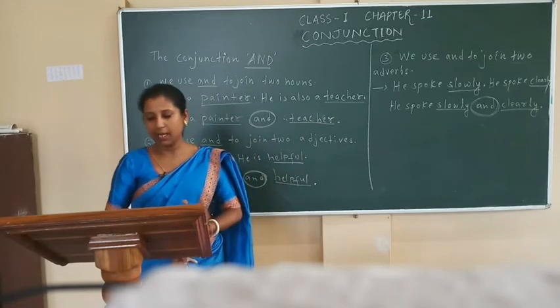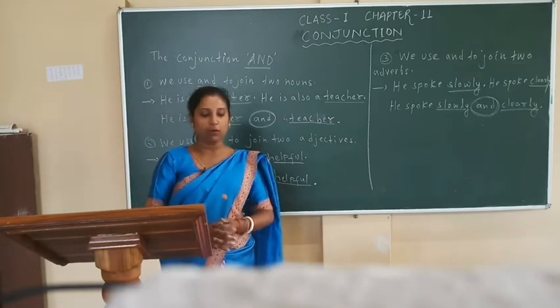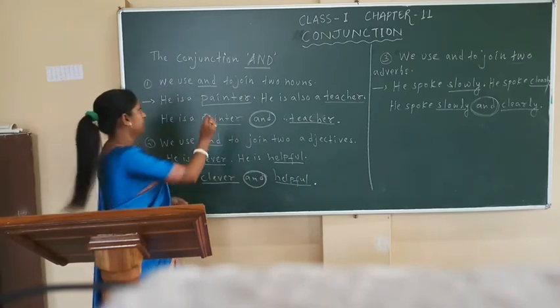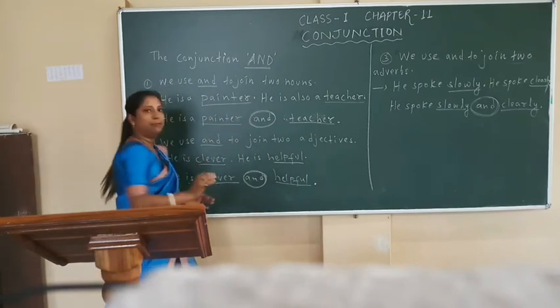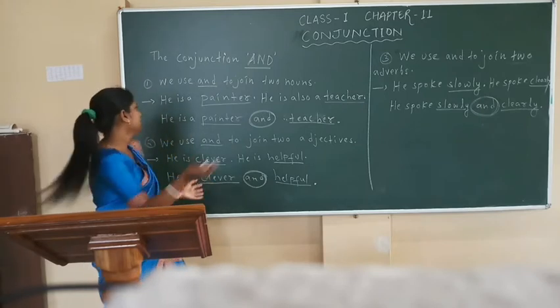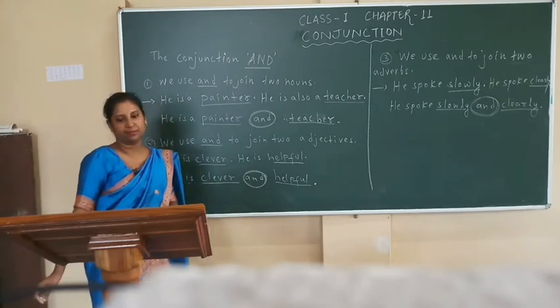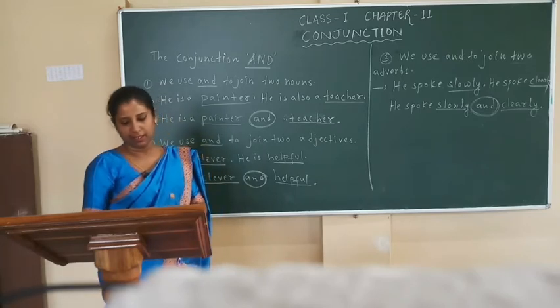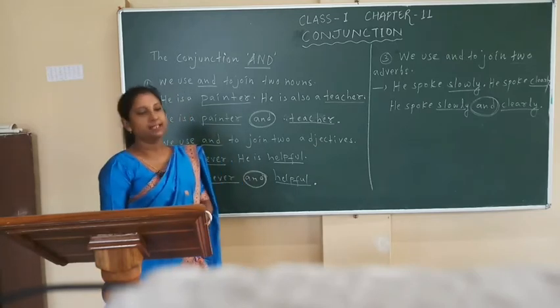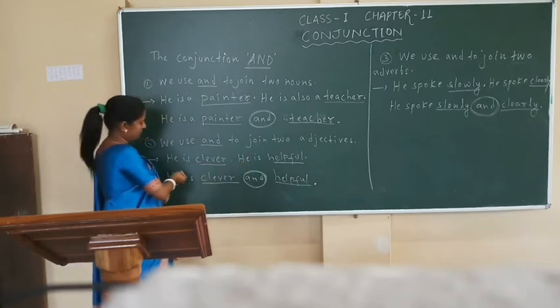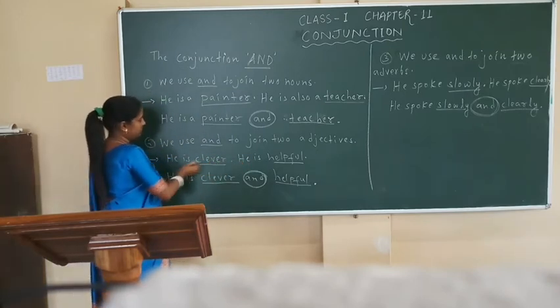Have you noticed I am not using the word he twice? I am not repeating the word two times. I am repeating it only a single time when I join the sentences with the conjunction and. Same here also. In this example you see, I did not repeat the word again and again.